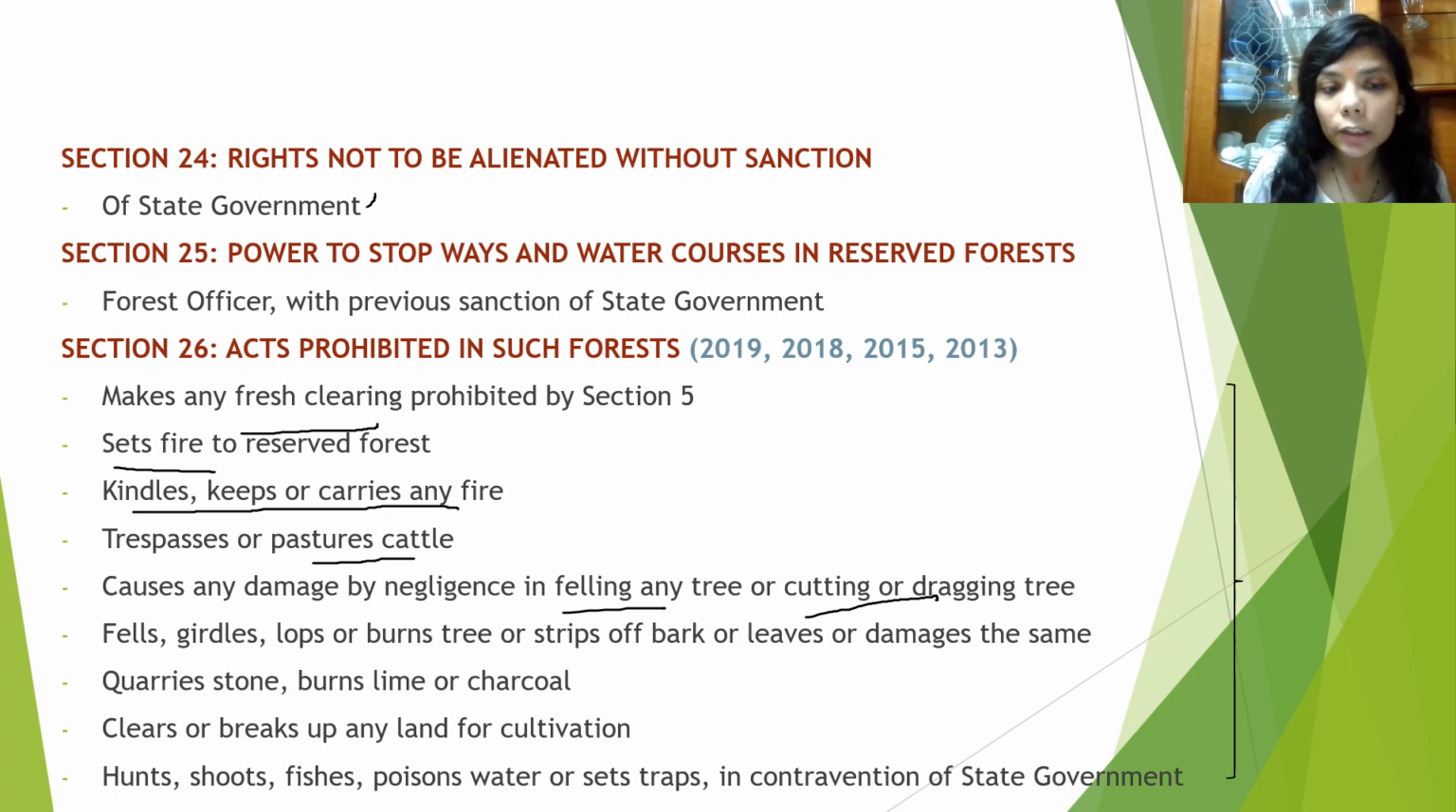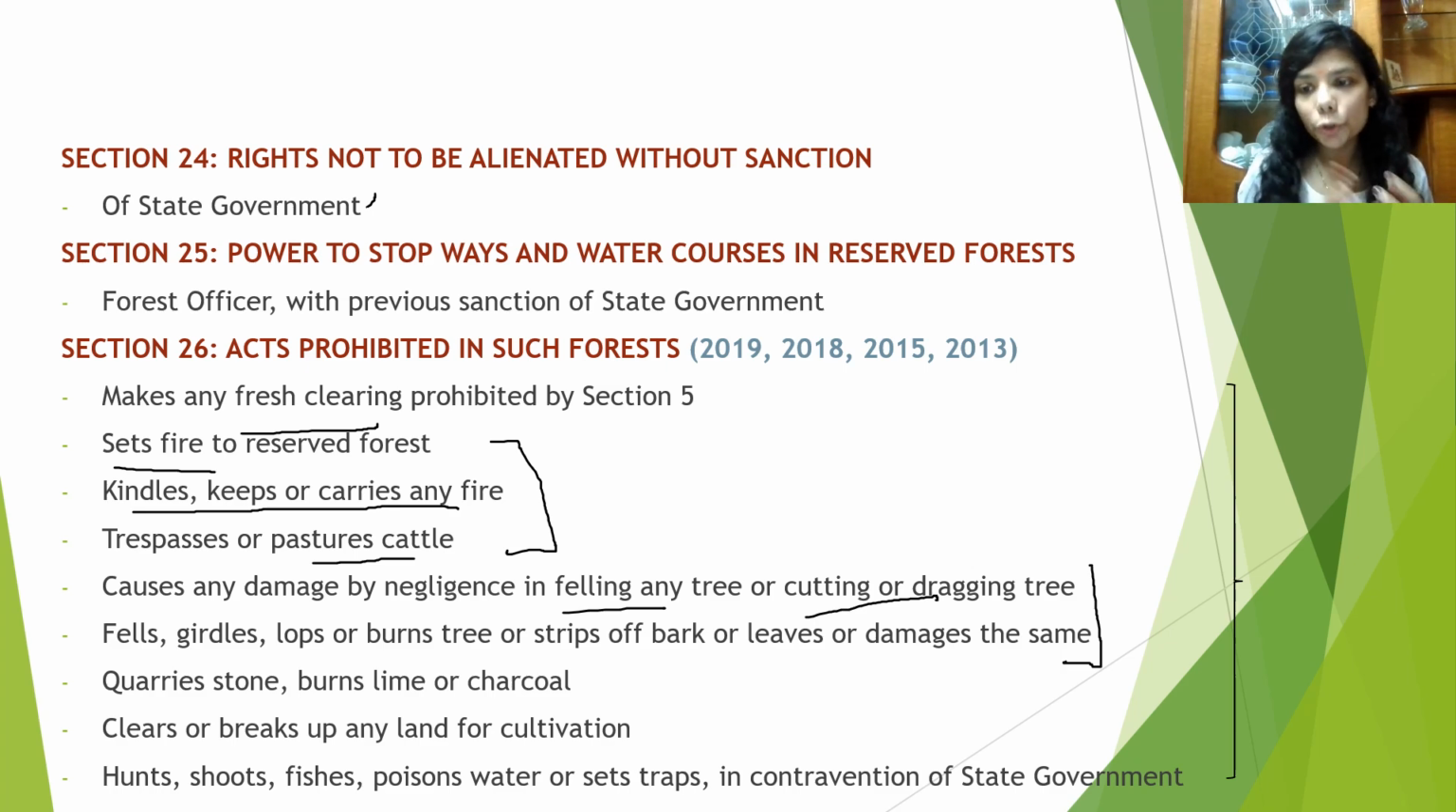Then fells, girdles, lops or burns trees or strips of bark or leaves or damages the same. Quarries, stones, burns lime or charcoal. Now see, these were related to fire, this was related to fresh clearing, these are related to tree cutting. No leaf, no bark, no part of the tree that forms an important organ of the tree can be played with, you cannot damage it.